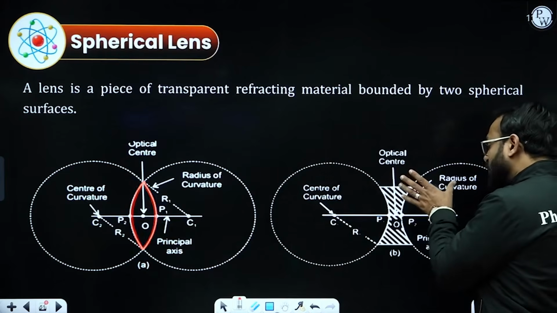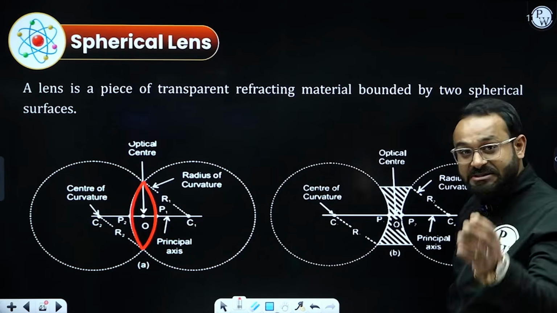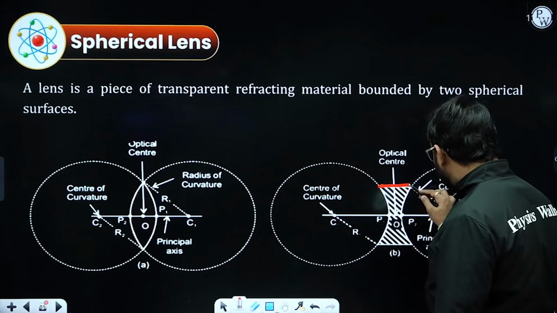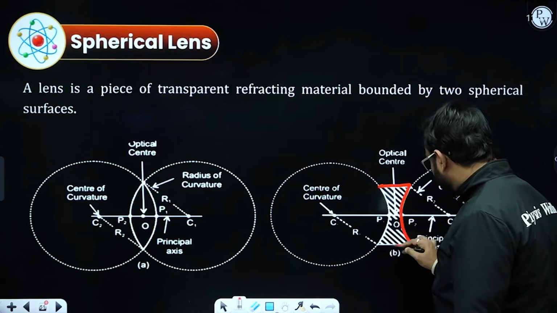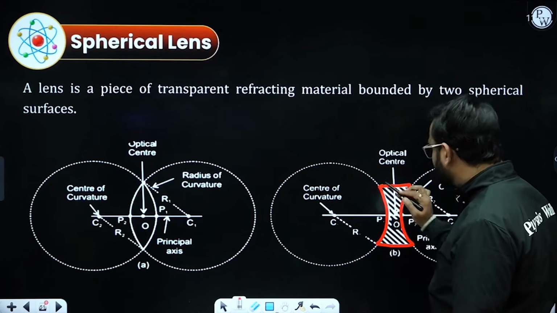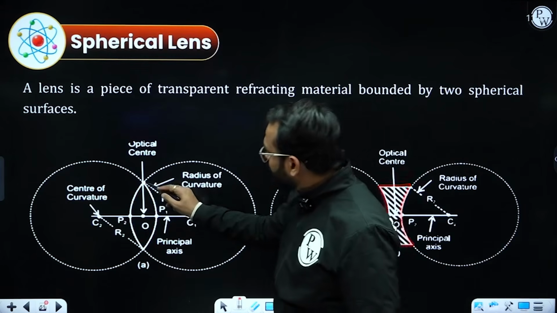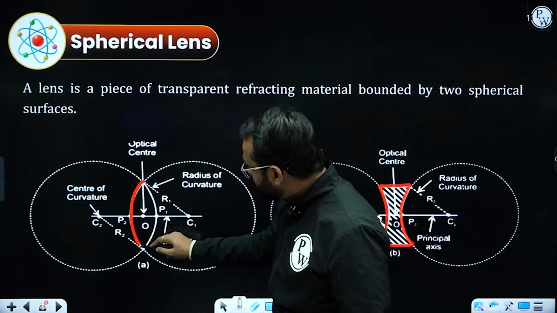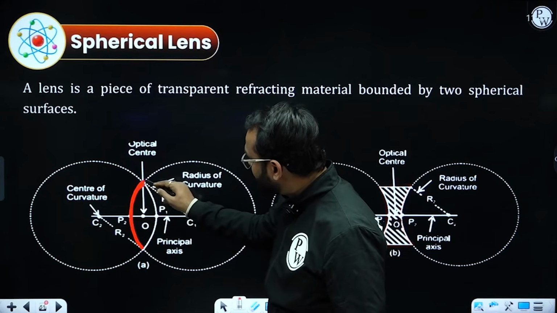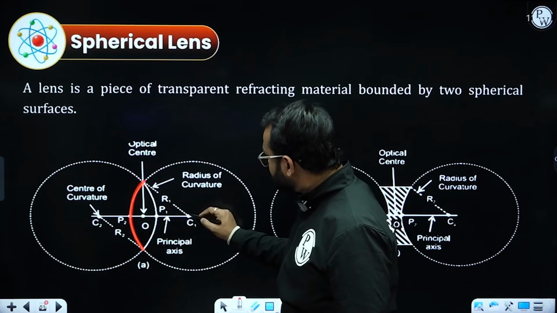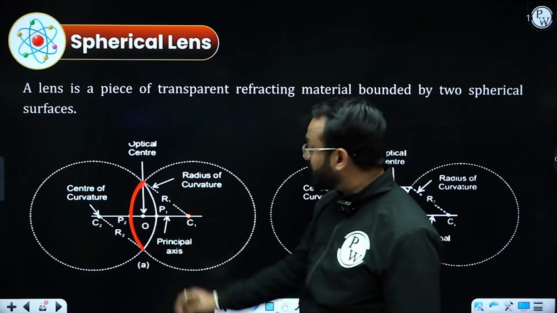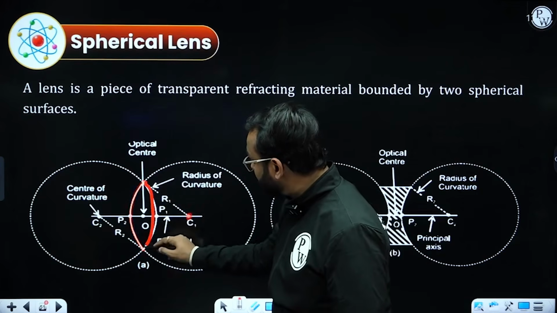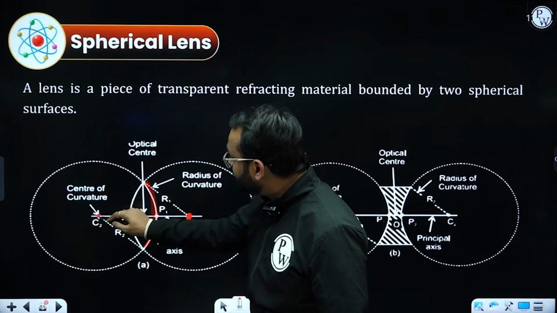Similarly, if I place 2 different spheres in such a manner, this surface will be considered as the lens, which is of the same material. Amazingly, please concentrate on this part. For this particular surface, this will be the center of curvature, and for the other surface, C2 will be the